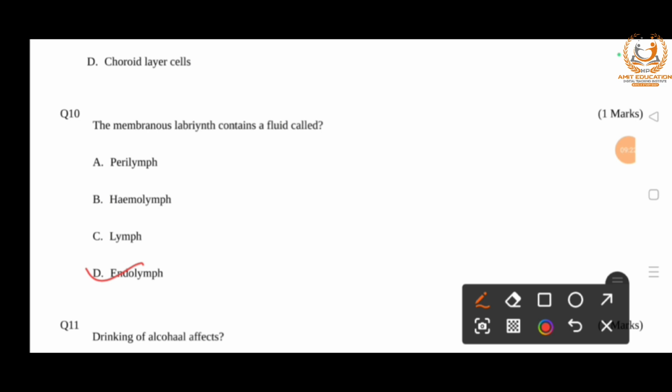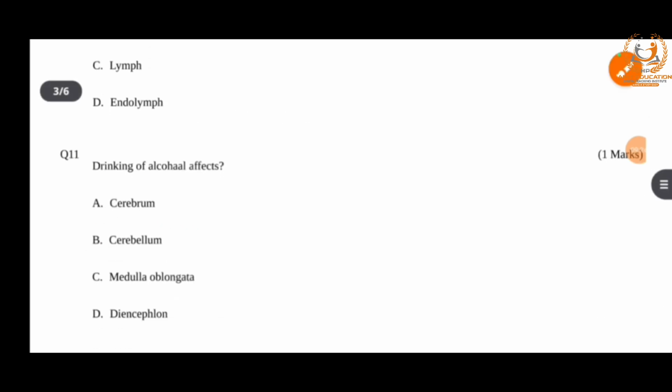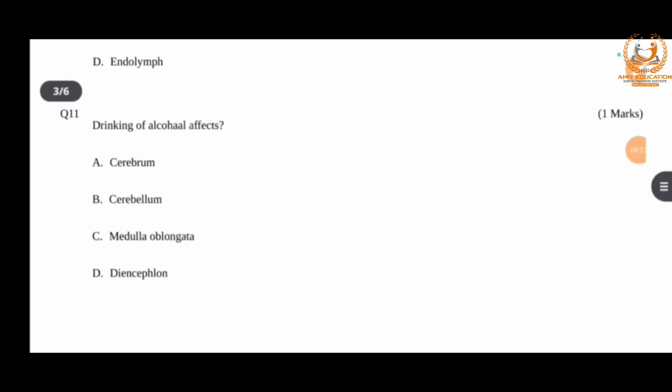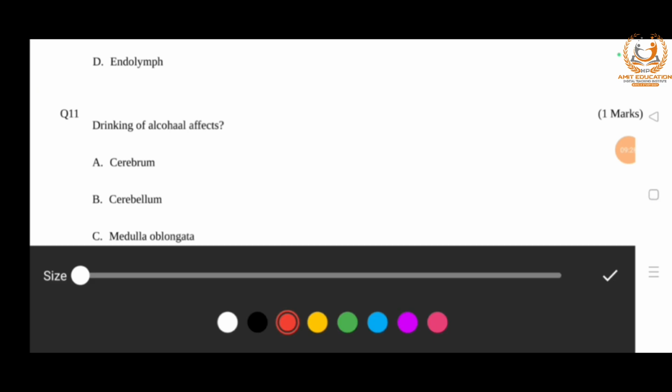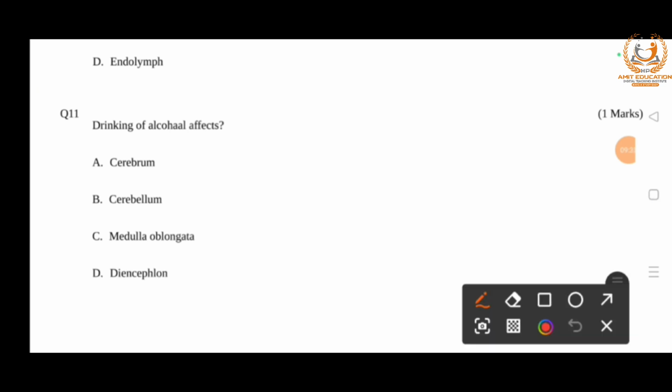Right? Next one is, the drinking of alcohol affects A cerebrum, B cerebellum, C medulla oblongata, and D diencephalon. The right answer is option A, cerebrum. The drinking of alcohol affects the brain, the cerebrum, right? Because cerebrum is the center of intelligence, consciousness, and memory.